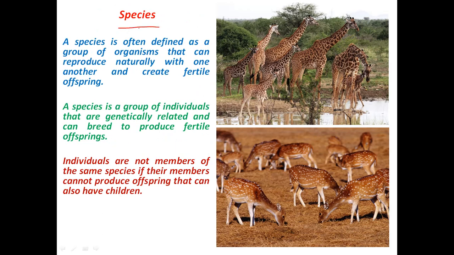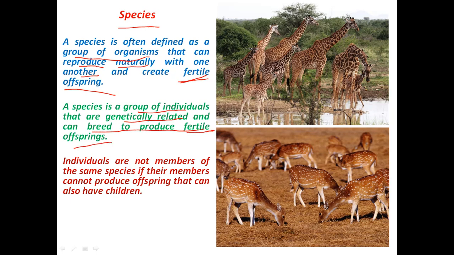Let us start with the term species first. Species is defined as a group of organisms that can reproduce naturally with one another and create fertile offsprings. All right, so a species is a group of those organisms that can interbreed or produce fertile offsprings, or you can say a species is a group of individuals that are genetically related and can breed with one another to produce fertile offsprings.